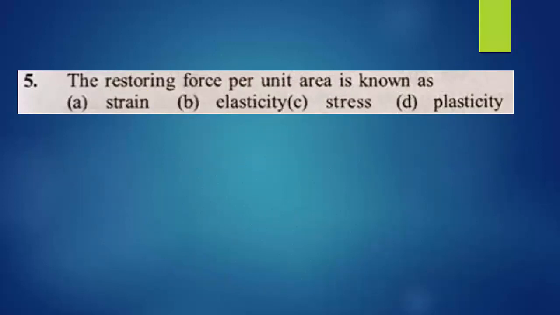The restoring force per unit area is known as. Yes, this is the definition of what? Stress. What is stress? Stress is the restoring force per unit area. So directly we can go for option C, that is stress. Then what is strain, the first option? Strain is the change in configuration relative to the original configuration. So we can write it as delta L divided by L.